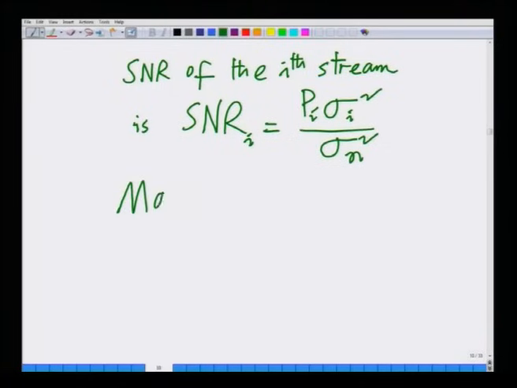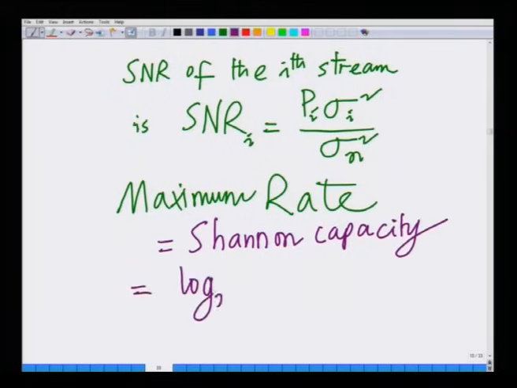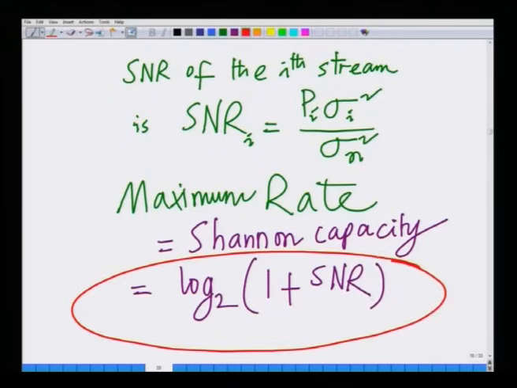And we know from the result in communication theory that the maximum rate is given by the Shannon capacity. Maximum rate equals the Shannon capacity, which is log to the base 2 of 1 plus SNR. Hence, the maximum rate is given by the Shannon capacity. This is nothing but the capacity of the channel.